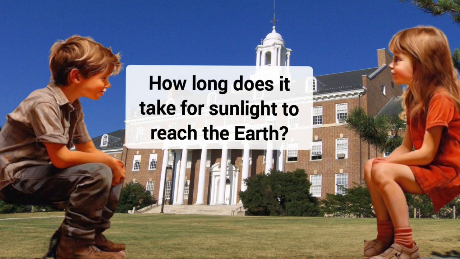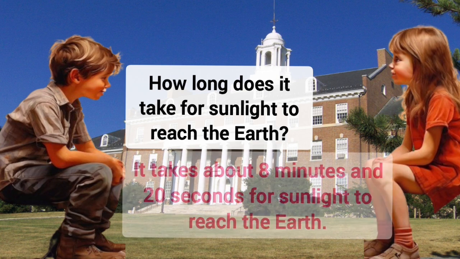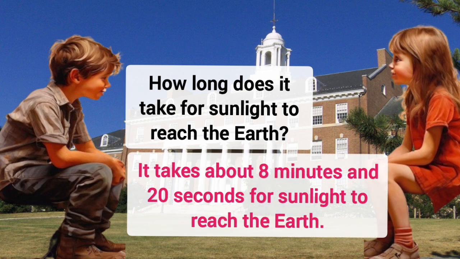How long does it take for sunlight to reach the Earth? It takes about 8 minutes and 20 seconds for sunlight to reach the Earth.